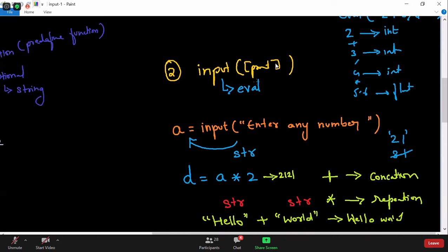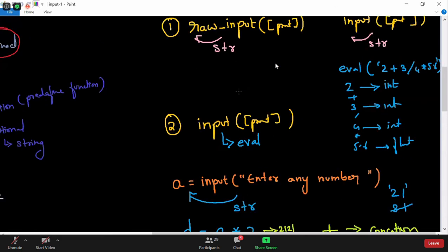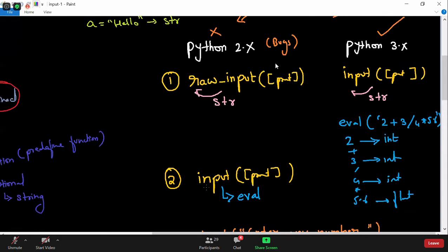If you use this input function many times in your program, the performance of the program will go slow. The second reason is that the user will not have any choice to convert into their own appropriate type. That's why the Python people realized and decided not to continue this input function.